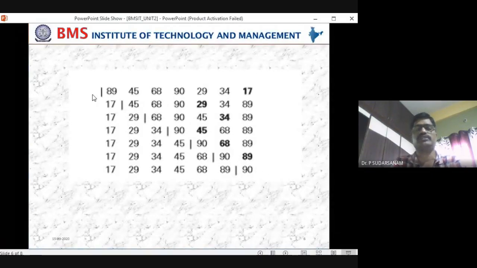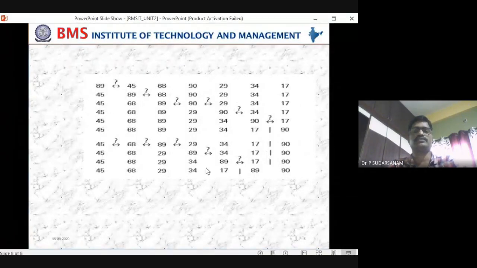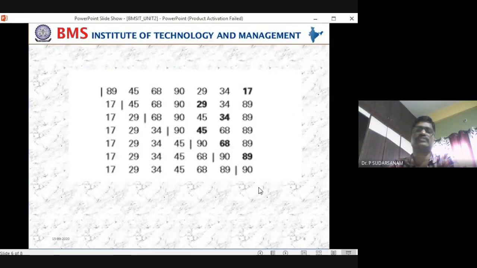So this is what selection sort is, and this is the way the programs work. So this is what I have written, and this also I have written. Now one phase I have written, see here, 89, 45. So 89, 68, 89, 90, 89, 29. Now you are comparing 90 and 34, and next is 90, 17, 17 and 90. So this is bubble sort; we will go for the other one. Now the selection sort is this one only. So now any doubt for the selection sort?